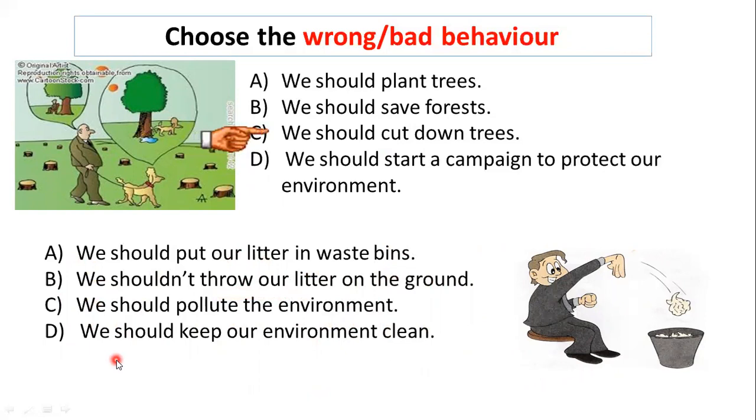We should keep our environment clean. So, which one is the bad behavior? Pay close attention to the models we have here: should and shouldn't, do and don't, good, bad. Very good.